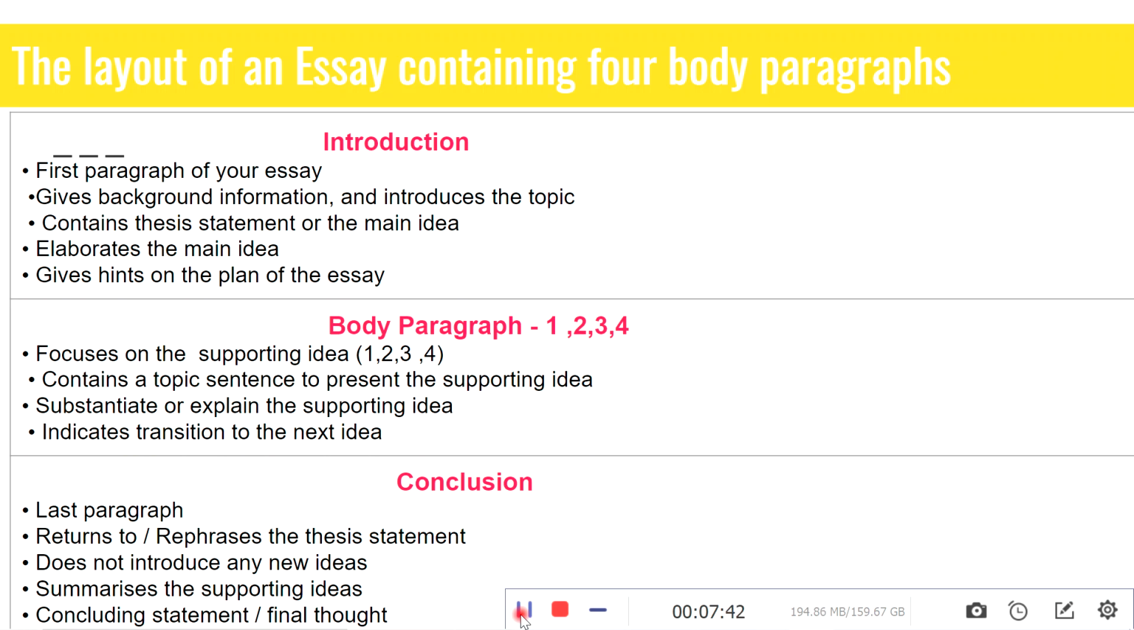Now, the concluding paragraph, that is the last paragraph, where you rephrase or return to the thesis statement. You are actually reiterating what you have already mentioned. Any new ideas won't be presented in a concluding paragraph. You have already told everything and you're going to sum it up. So it summarizes the supporting ideas with a concluding statement or final thought, returning to your thesis statement and summing it up in a way that there is a completion for your essay.